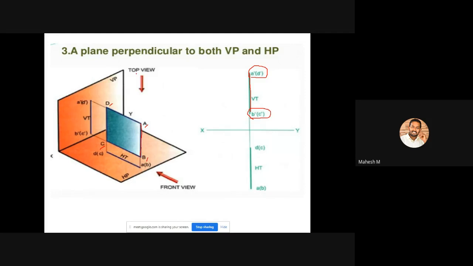Okay, similar to that, while looking from the top view direction, you can see this line. That means you can see this D point, and also this A point.